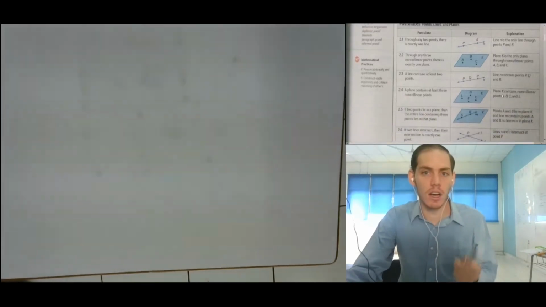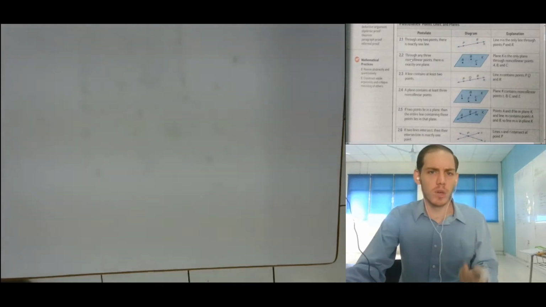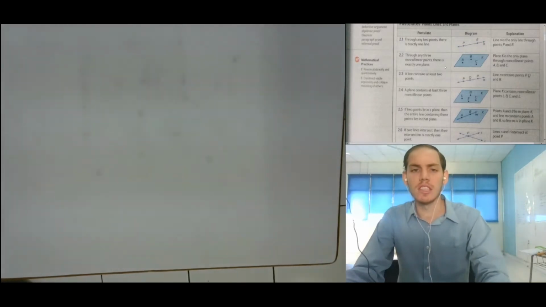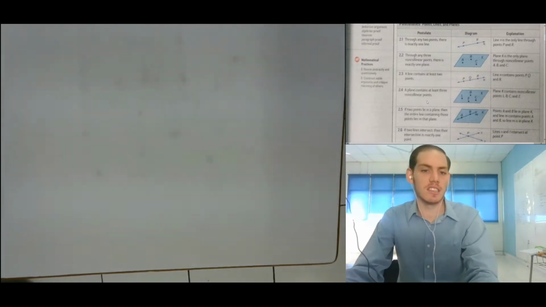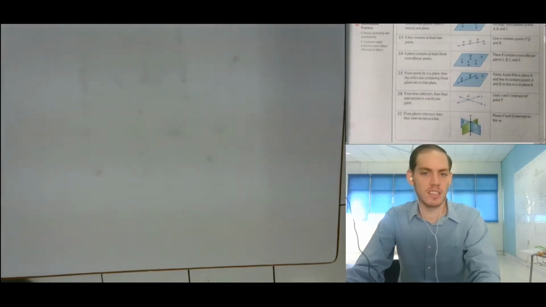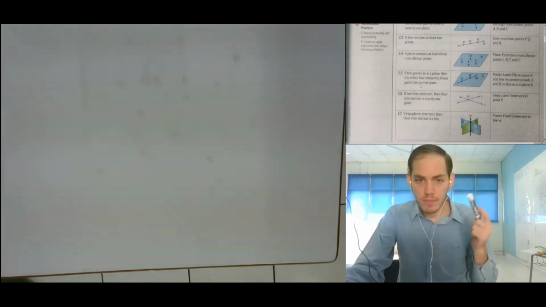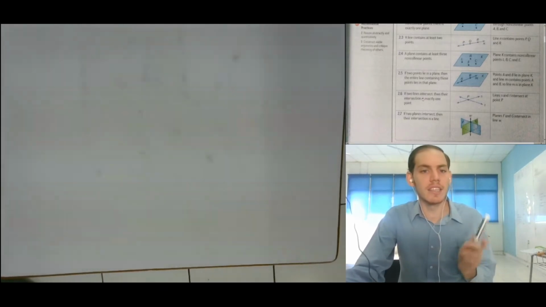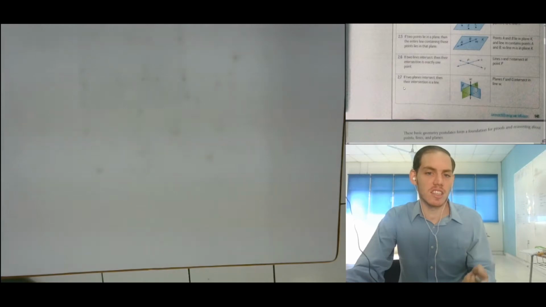You should know these. They're stuff we've already covered. So, 2 points: there is exactly one line. Any 3 non-collinear points: there's one plane. A line contains at least 2 points. A plane contains at least 3 non-collinear points. If 2 points lie on a plane, then the entire line containing those points lies in the plane. If 2 lines intersect, their intersection is exactly 1 point. If 2 planes intersect, their intersection is a line.